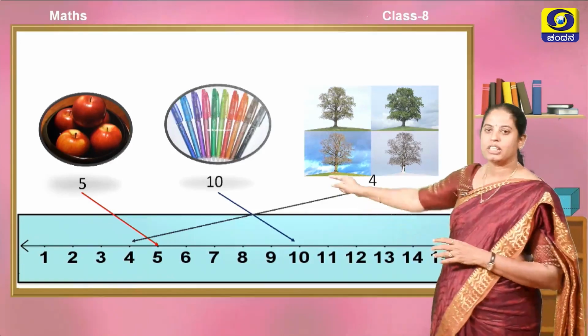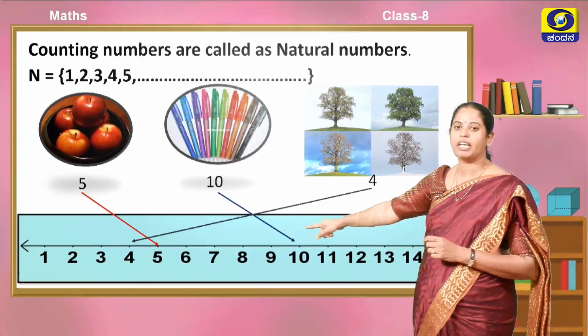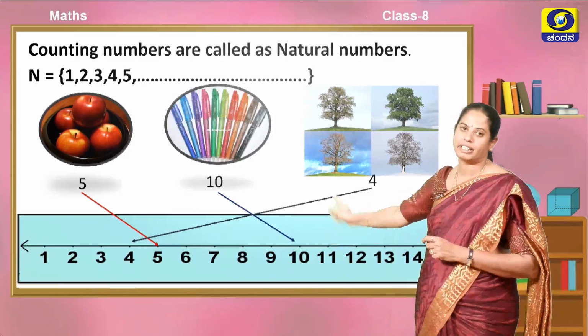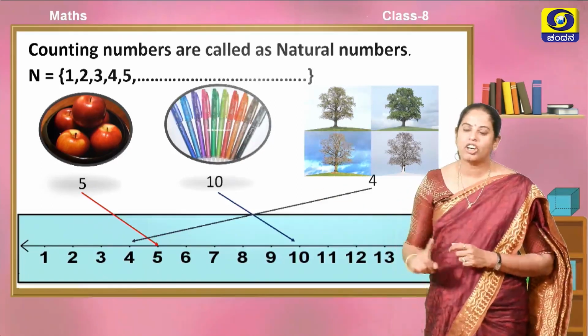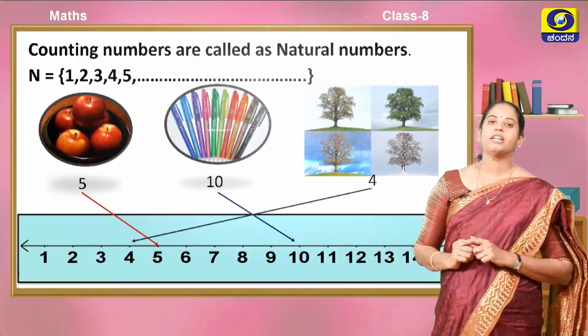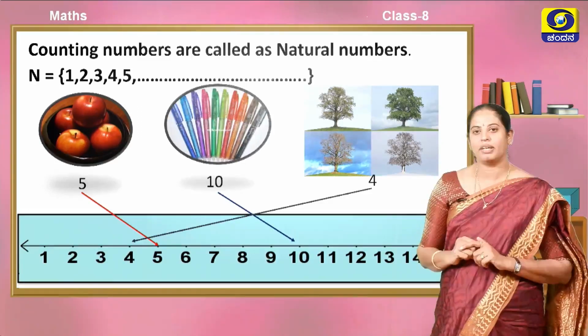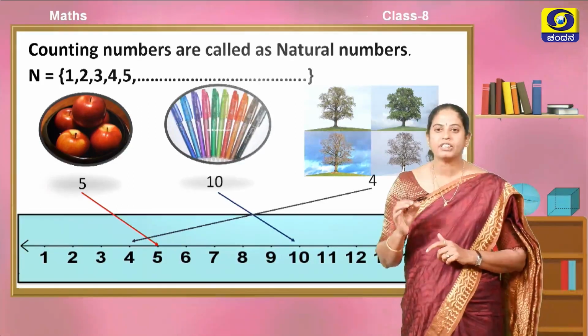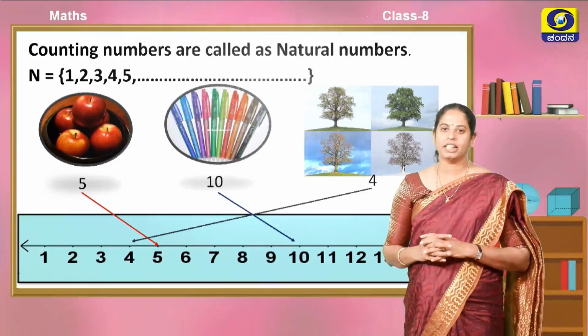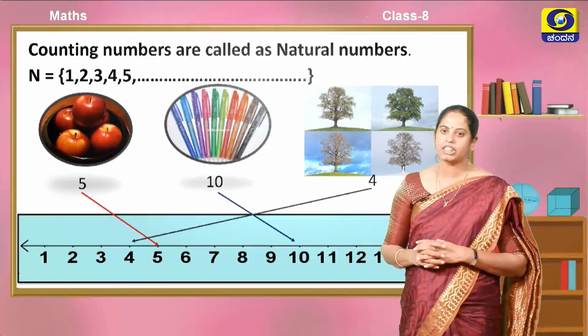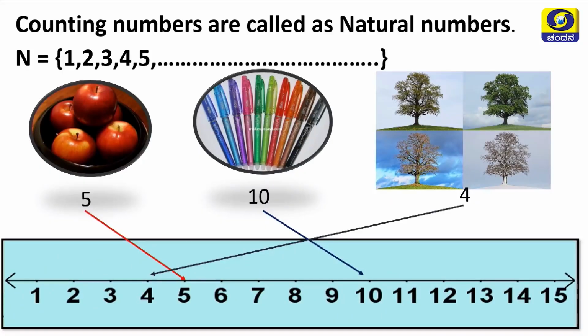Yes, you are right, counting numbers are called natural numbers. The word natural numbers starts with capital N. This group of numbers is denoted by the letter capital N.